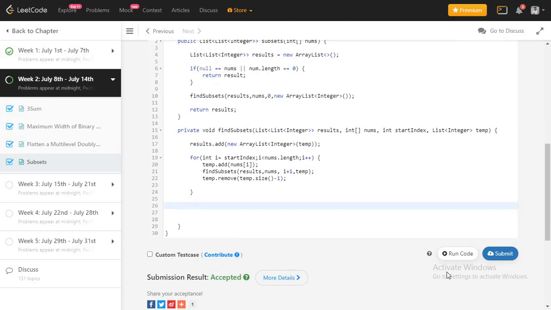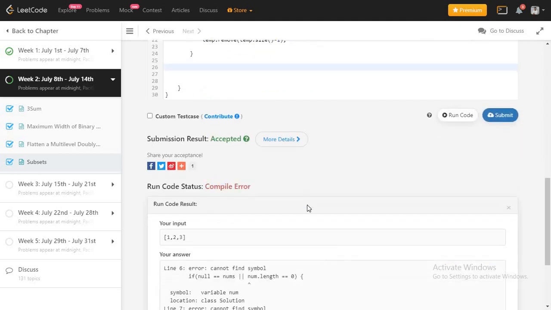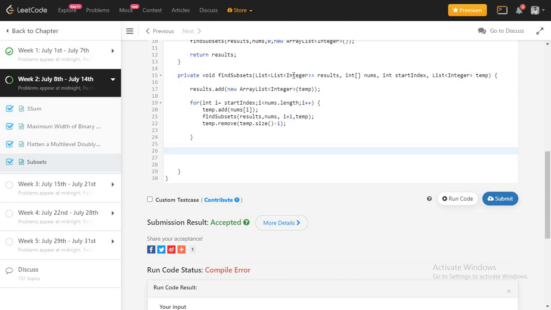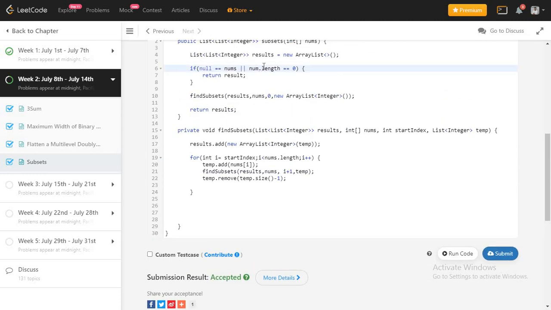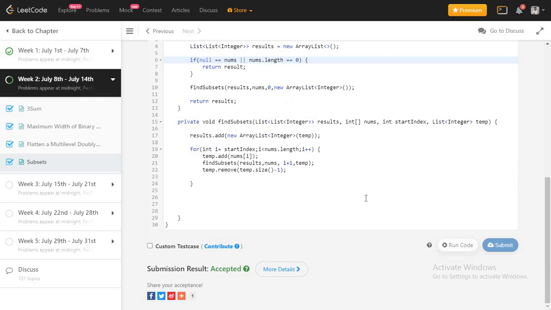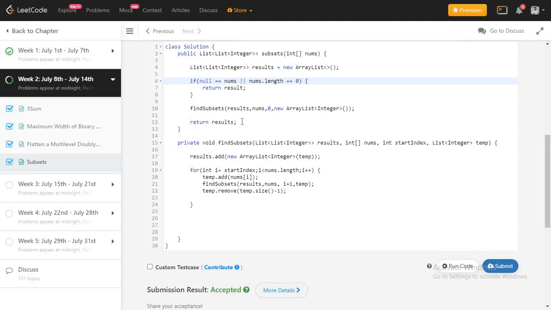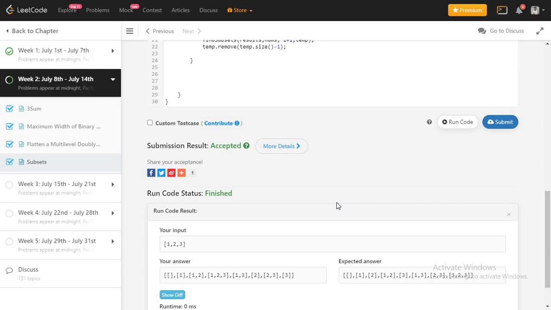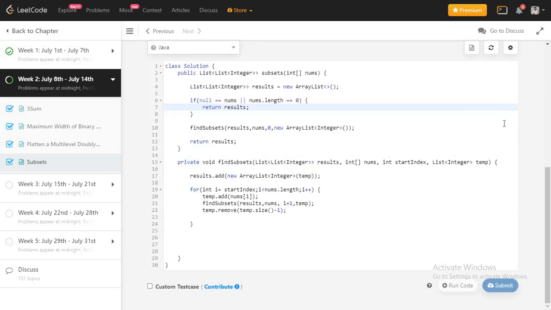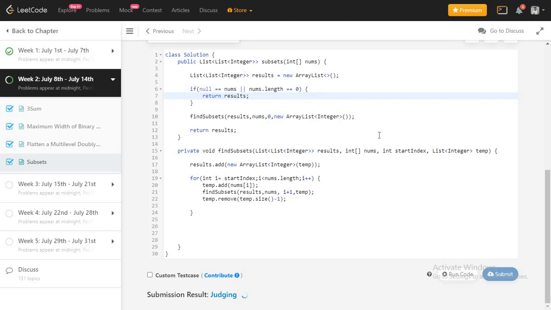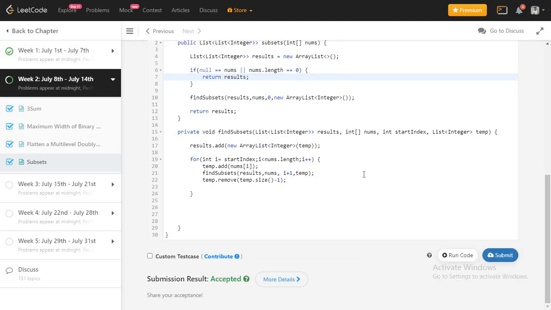So let me run our example, and I will explain why we are doing this kind of thing. At first, run it. It will throw some error, let me fix those fast. It should be return results. There is some typo here, let me fix it also. Let's run it now and check whether it's compiling or not. Yeah, it's giving me the expected answer. Let me submit also and check whether it's accepted or not. Yeah, it's accepted. Now let me explain.